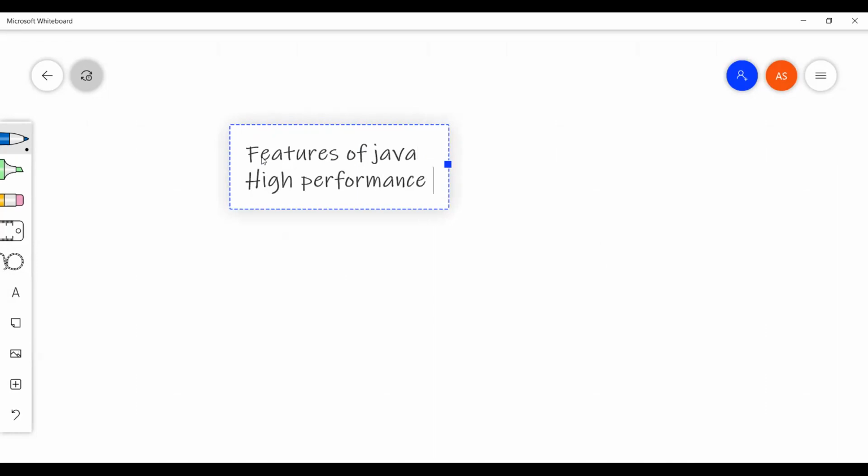I will provide you a document today for the features. And one more was there, that was dynamic. Does anybody have any idea what is high performance and what is dynamic? Okay, no one. So let's talk about the high performance feature of Java.